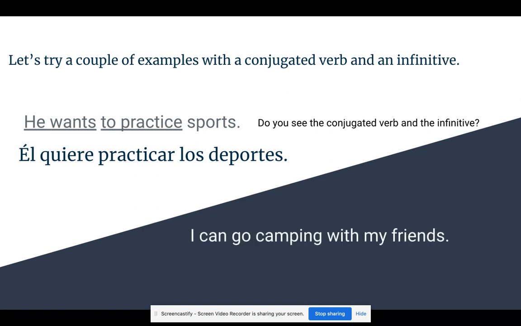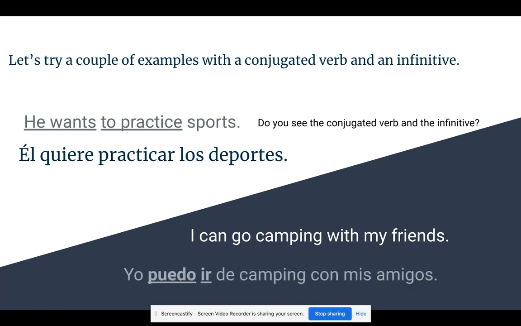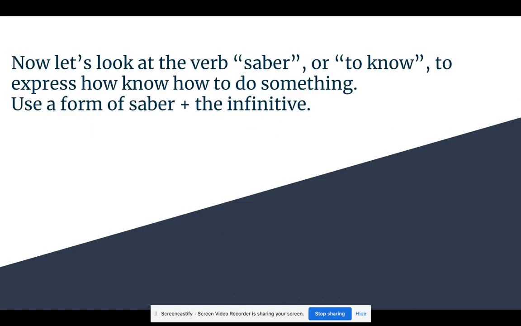How about I can go camping with my friends? Yo puedo ir de camping con mis amigos.